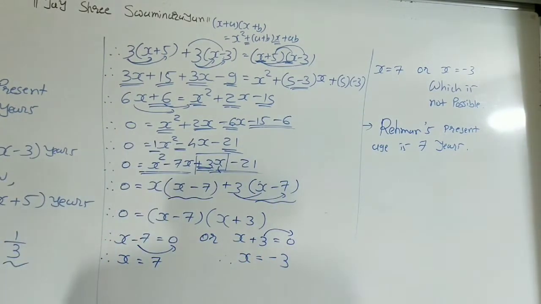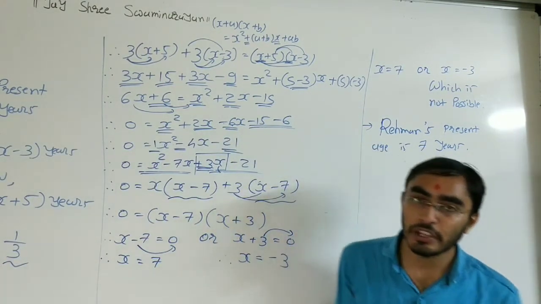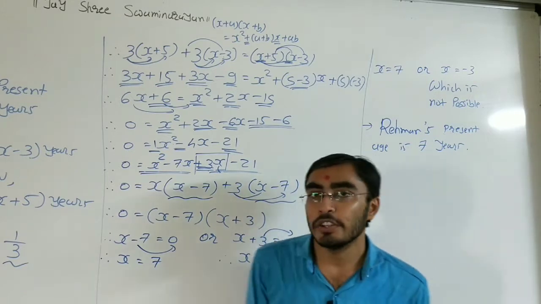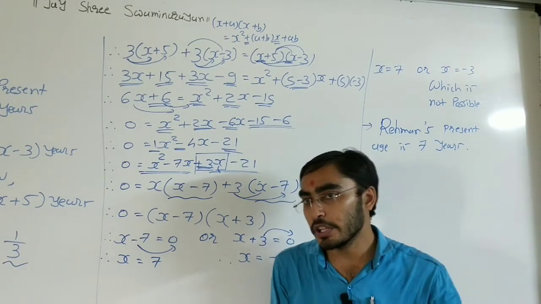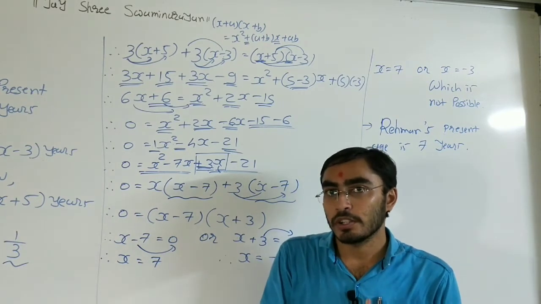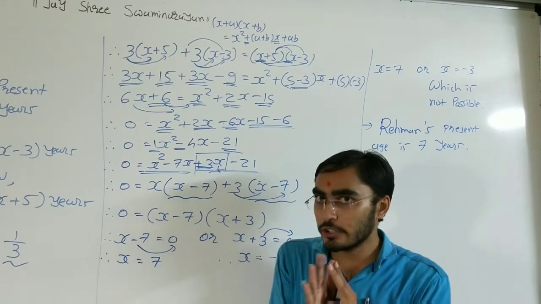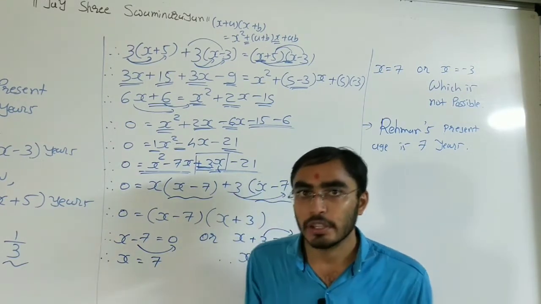First of all, what we did: we assumed Raman's present age x, then we found Raman's age 3 years before, and 3 years after we take the reciprocal of it, then we add these two ages, and it is given in the equation. If you add these two ages you will get 1 by 3.